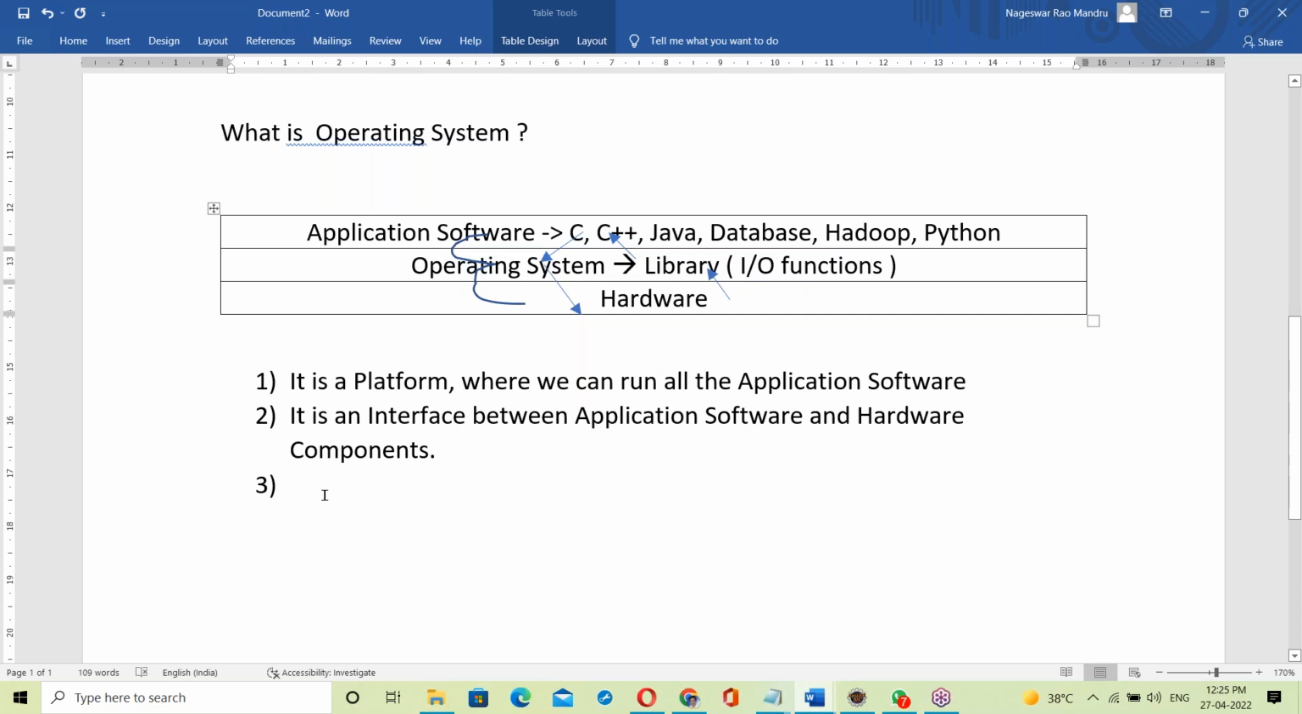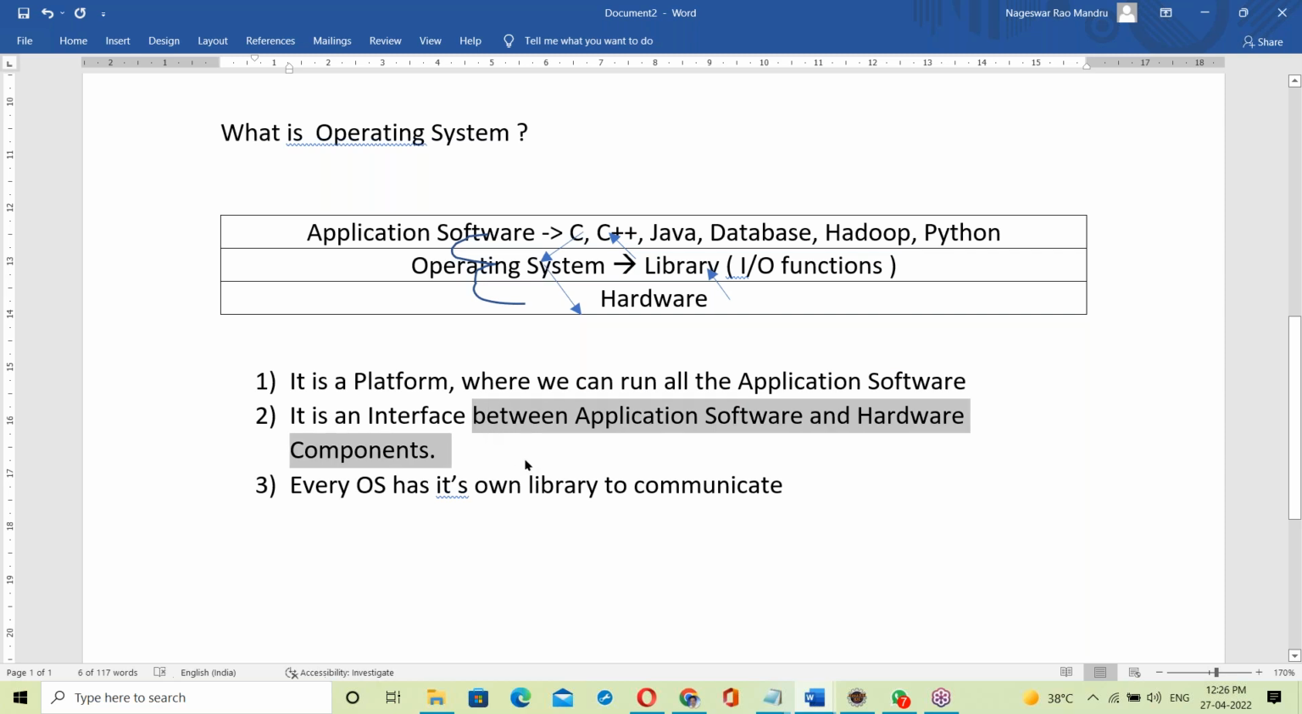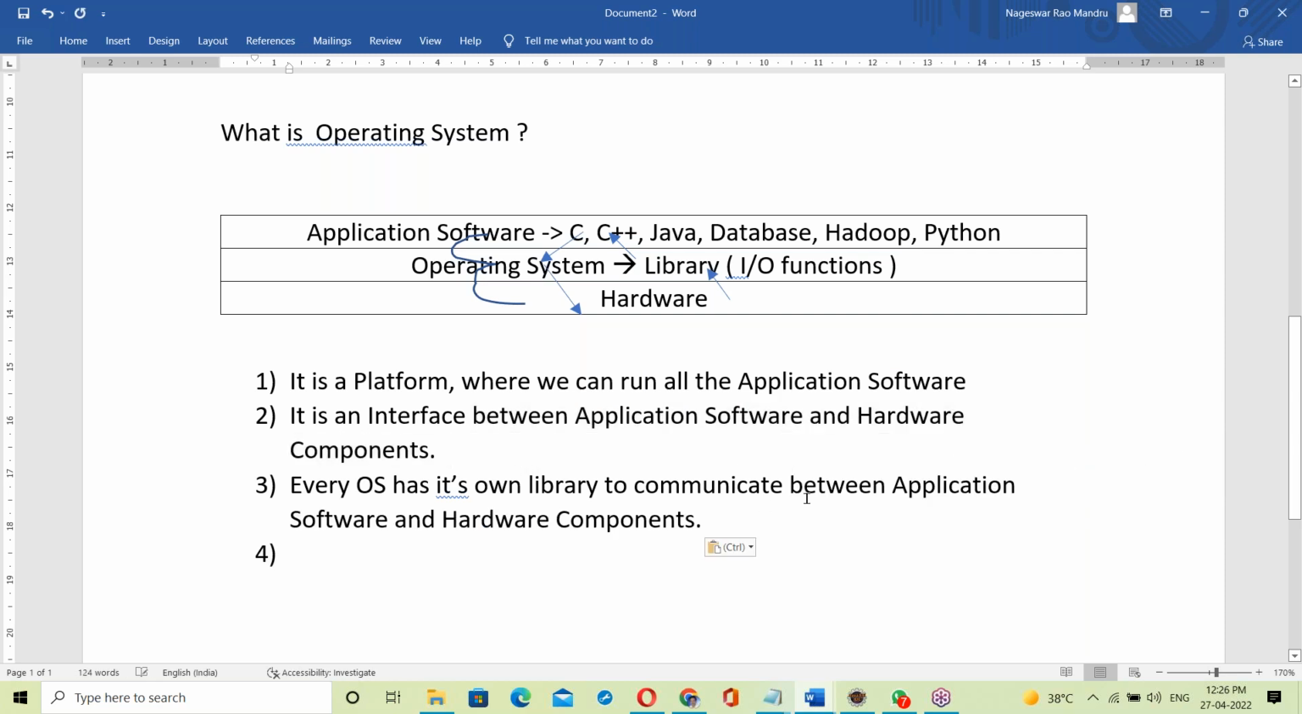Every OS has its own library to communicate between application software and hardware components. Maybe Windows OS, Linux OS, every OS has its own library.